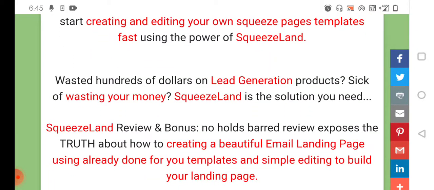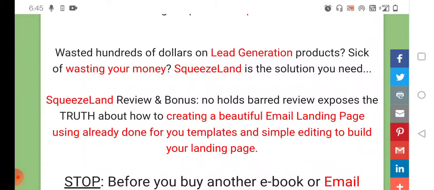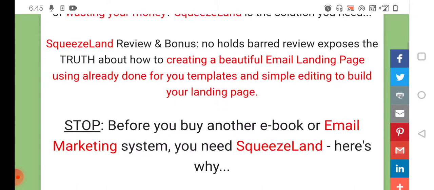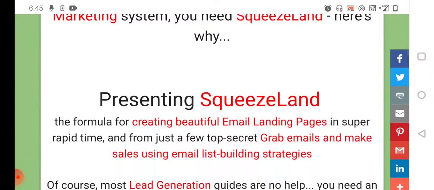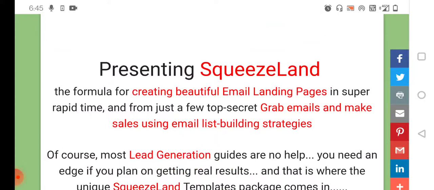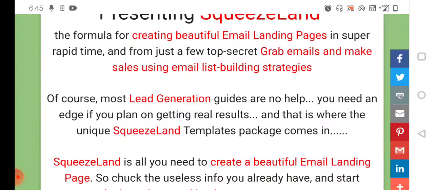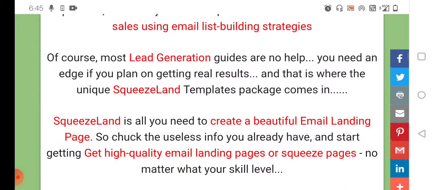This Squeezeland review, with bonuses, exposes the truth about how to create a beautiful email landing page using already done for you templates and simple editing to build your landing page. Before you buy another ebook or email marketing system, you need Squeezeland. Here's why. Presenting Squeezeland, the formula for creating beautiful email landing pages in super rapid time, grabbing emails and making sales using email list building strategies.